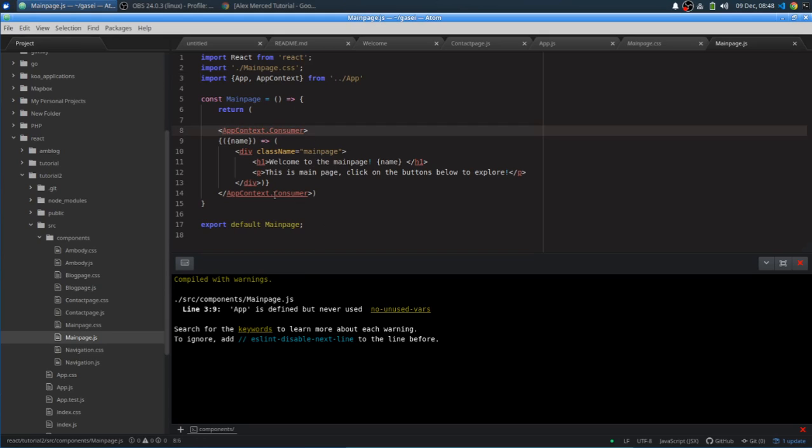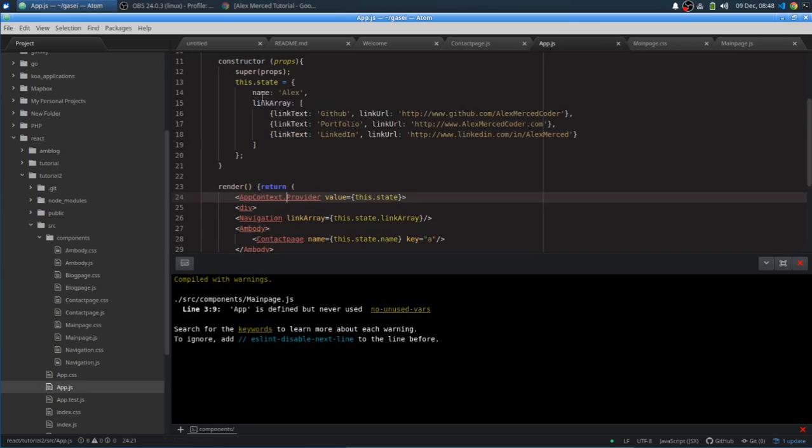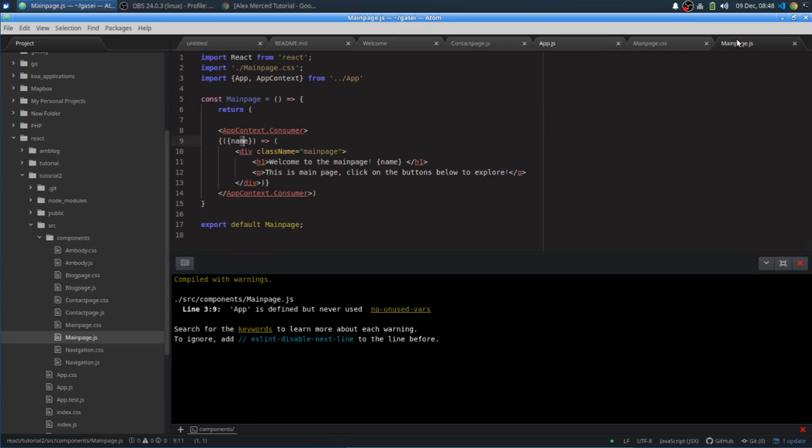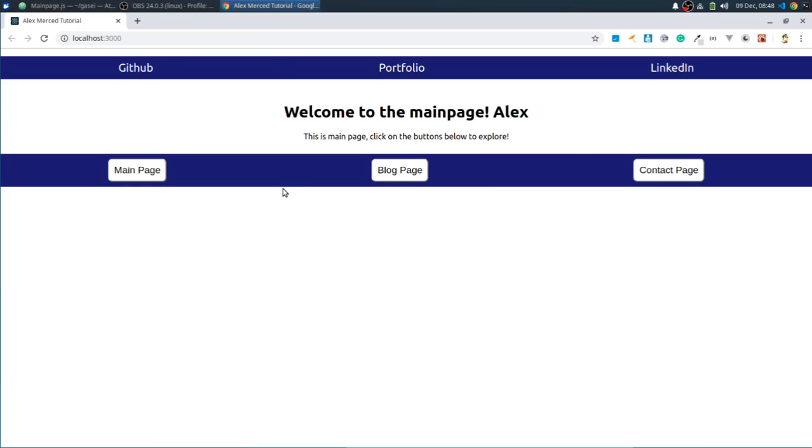We wrap it in the consumer. I'm bringing in the name variable from the context. The context is the full state of app, but I only wanted the name variable from the state. I could bring in the link array as well if I wanted to, but I didn't call it. So name gets passed through to here, and then I used it right here. And then when we go back to the page, there it is.